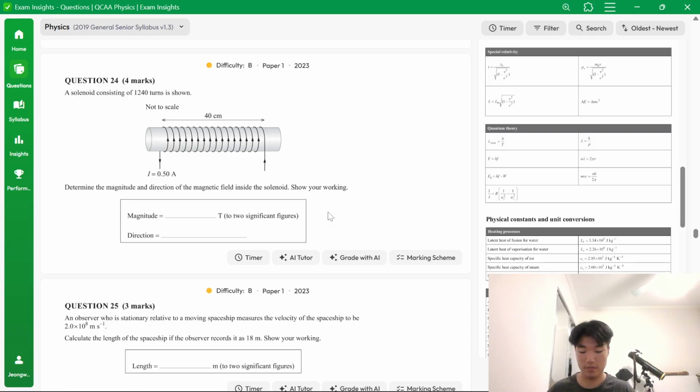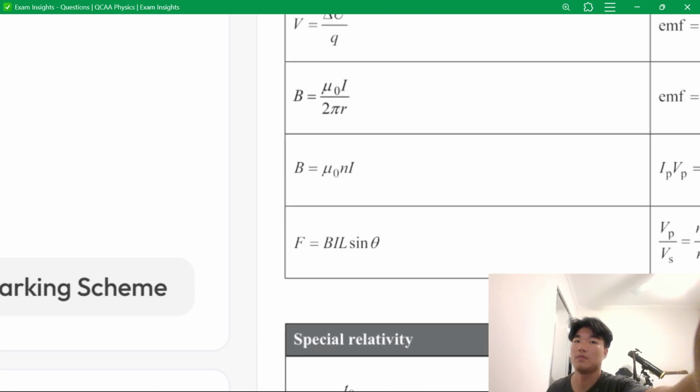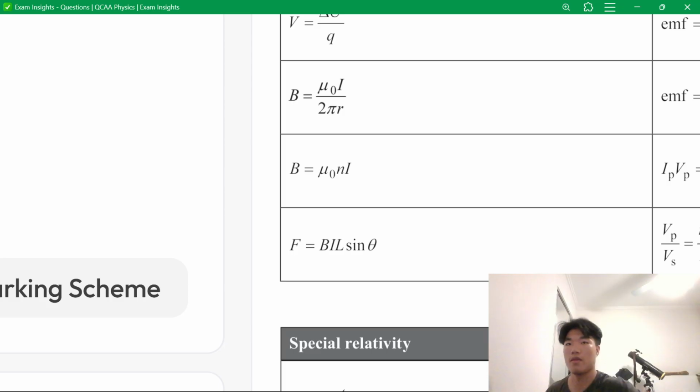A solenoid consisting of 1,240 turns is shown. When we access the formula sheet, immediately we're given the length, but we're also given the turns. This is a solenoid. You should be thinking of this formula right here: B equals mu naught n i. Lowercase n.